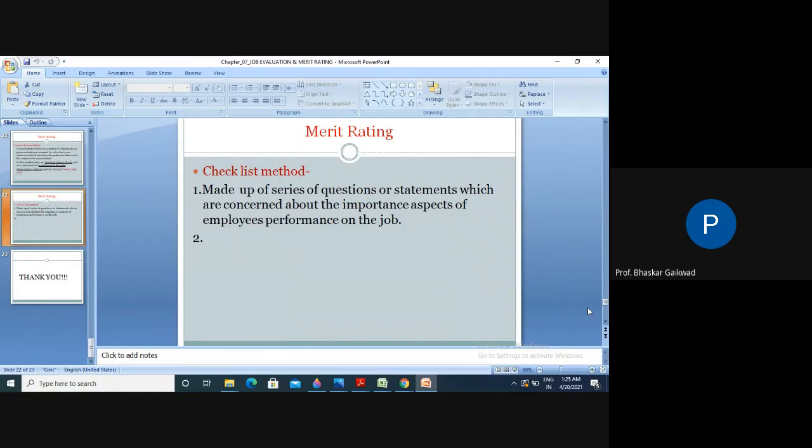Now, this last method, the scaling system, is actually the man-to-man rating scale. This method is used to rate foremen, supervisors, and salesmen. Under this method, a 5-step scale is constructed in which each step represents a known person.